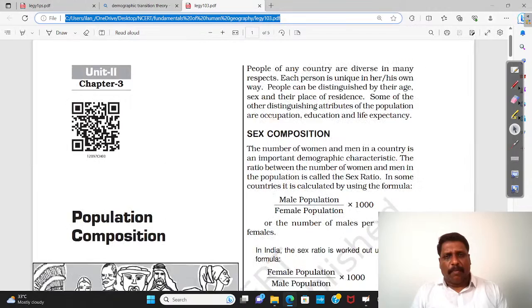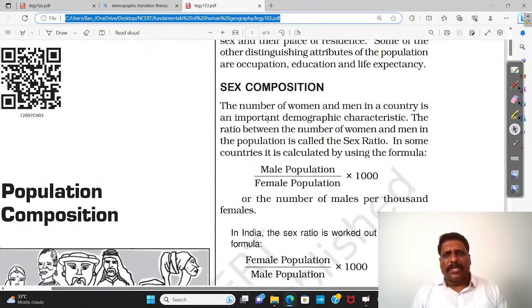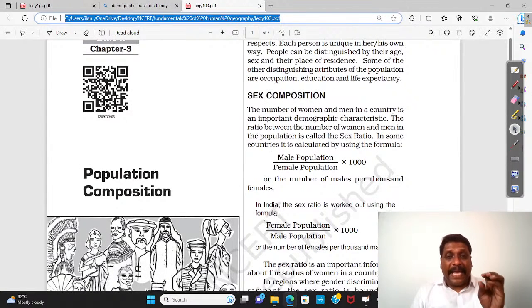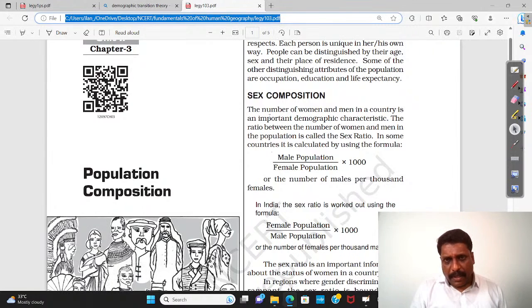Coming to this population composition, my dear friends. Sometimes this population composition, we also call them as age sex pyramid. How exactly the population is distributed between the three groups of age and between the two genders. Sex composition. Here, only the male and female is taken, the third gender universally so far, officially, is not included. Even in India, only a few states have their own census information regarding the third gender.